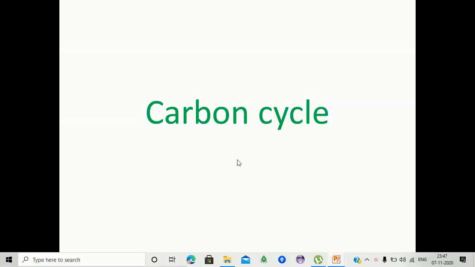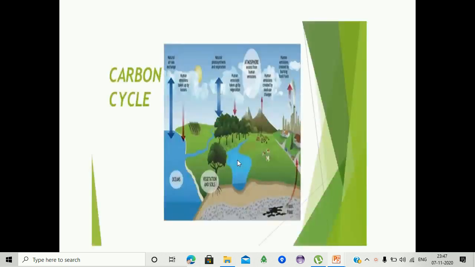Now we are discussing the carbon cycle. Carbon, as carbon dioxide, is transported in the atmosphere. Now we are observing the carbon cycle. We are seeing that carbon cycle transport occurs through photosynthesis as well as respiratory processes. We observe the oceans, plants, and other industrial areas.